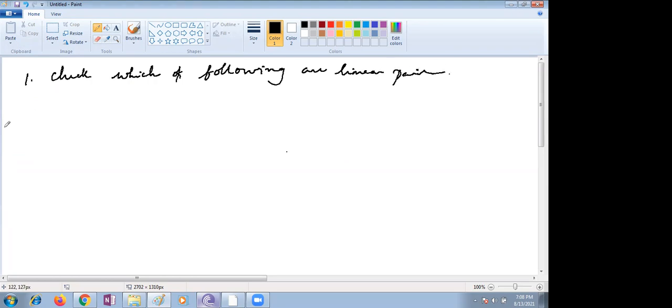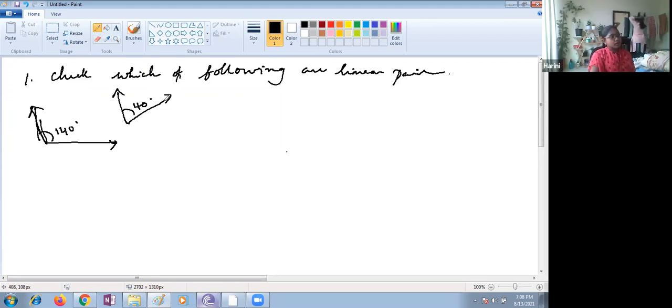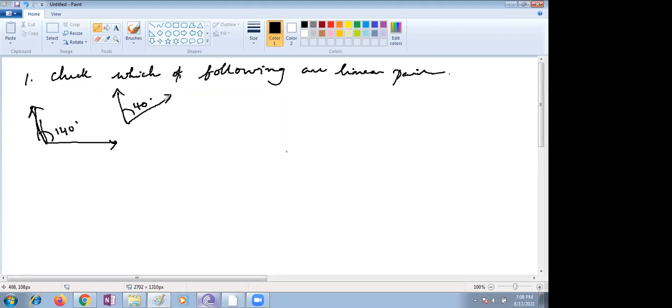In this case, you have to see, children, one angle is given as 140 degrees and another angle is given as 40 degrees. Our question is, which of the following pairs of angles form a linear pair? 140 plus 40 becomes how much? 180. A linear pair should be 180, so it is a linear pair.